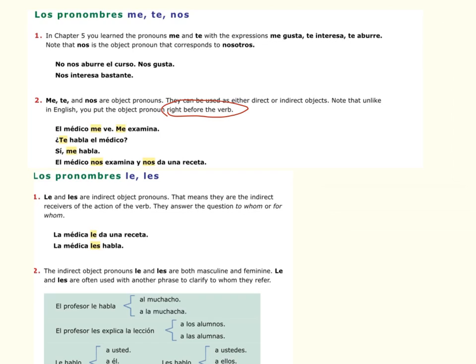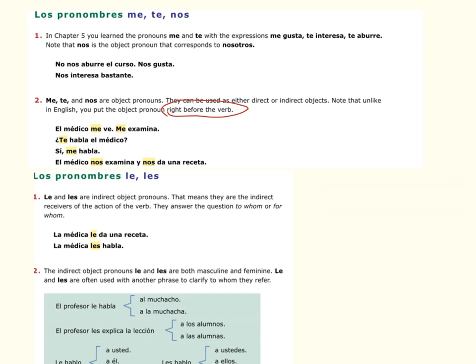So in that last sentence, nos is being used in the first part as a direct object, and in the second part as an indirect object. For those of you who understand what that means, congratulations, and you can make that connection back to English. If you don't understand that, it doesn't matter. El médico nos examina, he examines us. Nos da una receta, he gives us a prescription. All the pieces are there, it's just the order's a little bit messed up compared to English.